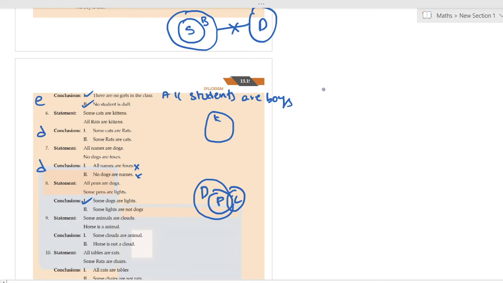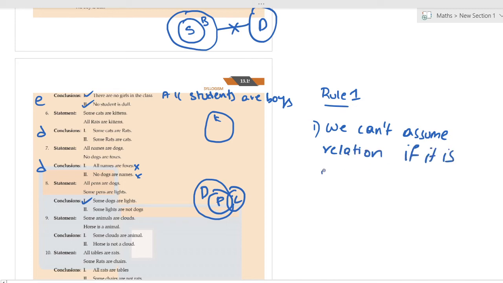Write down the rule here. Rule number 1, what we have done in case of rats and cats: we cannot assume a relation if it is not given. Next, rule number 2, you got it from the 8th.